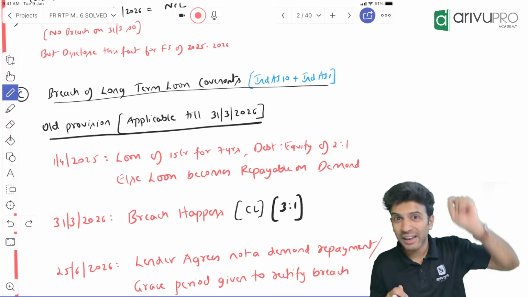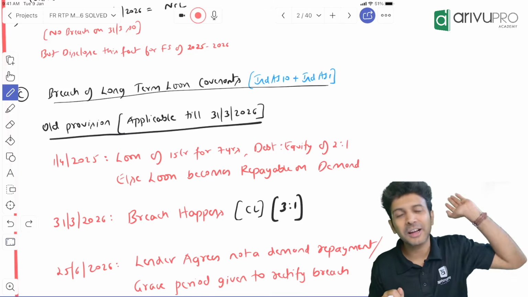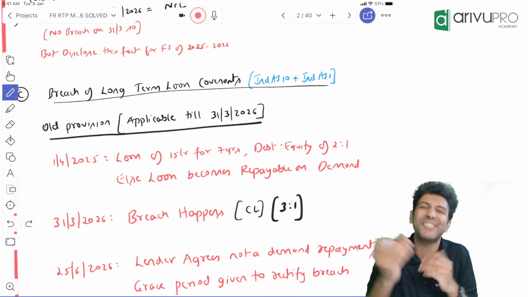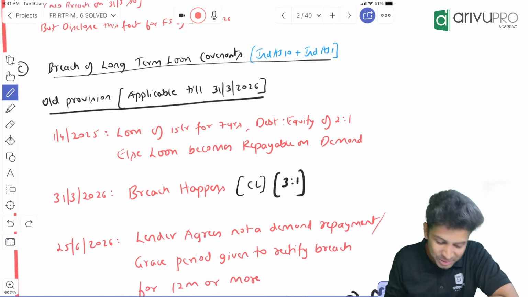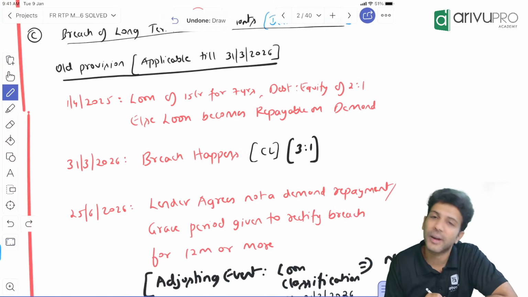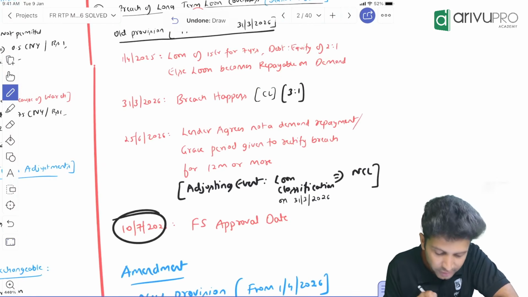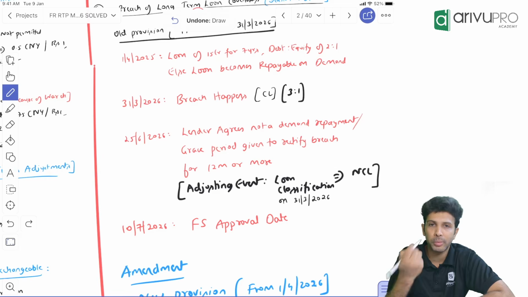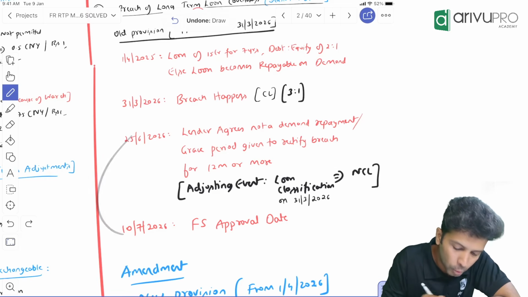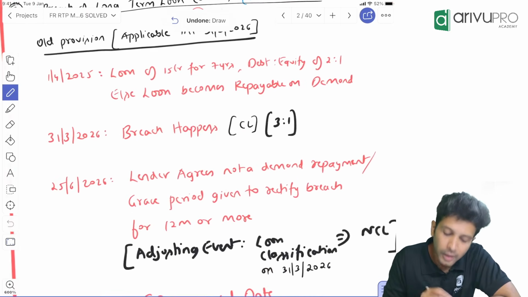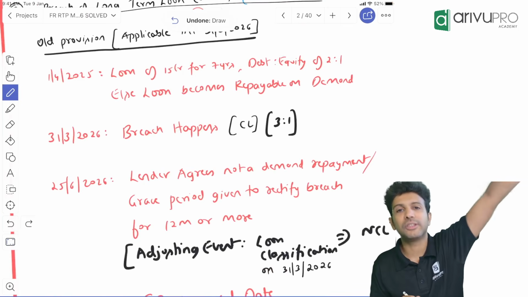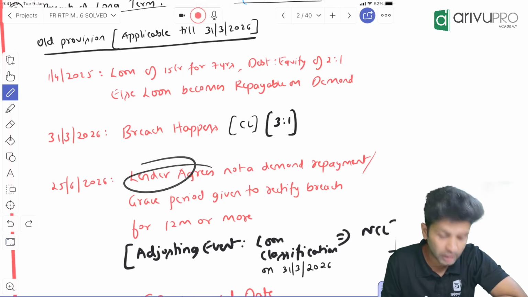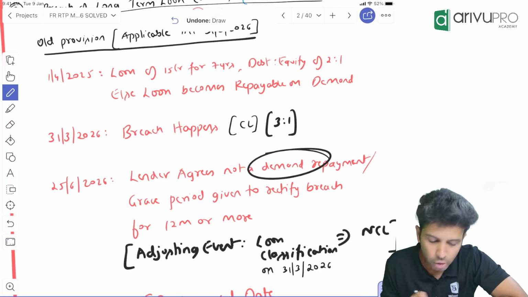Now if the bank asks for the money, all the company people will go to the branch managers and try to convince them. So let's say on 25th June 2026, financial statements of the current year, let's say, are approved by the board on 10th July. Before the approval date, that is 25th June, let's say the company convinced the bank people, the lenders. The lender has agreed not to demand repayment.